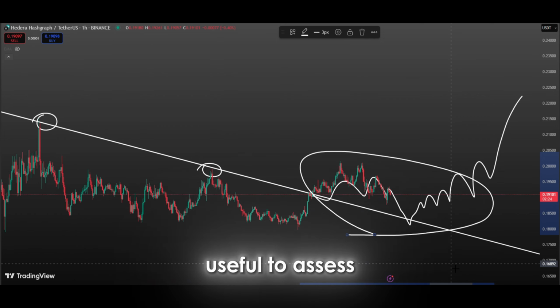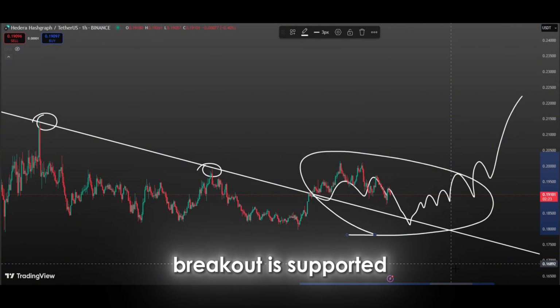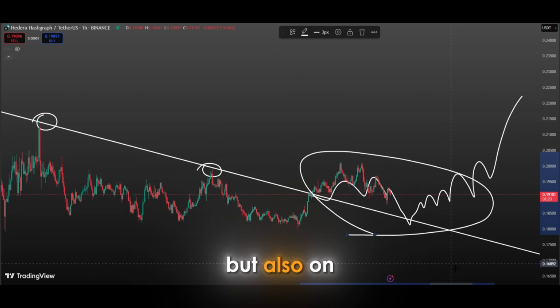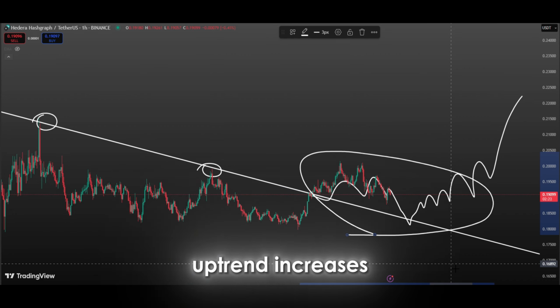Additionally, it would be useful to assess the price movements on larger time frames. If this breakout is supported not only in the short term, but also on larger time frames, the likelihood of a longer-term uptrend increases. For example, if this trend reversal is confirmed on 4-hour or daily charts, it can be said that the bullish scenario in the market is based on more solid foundations.